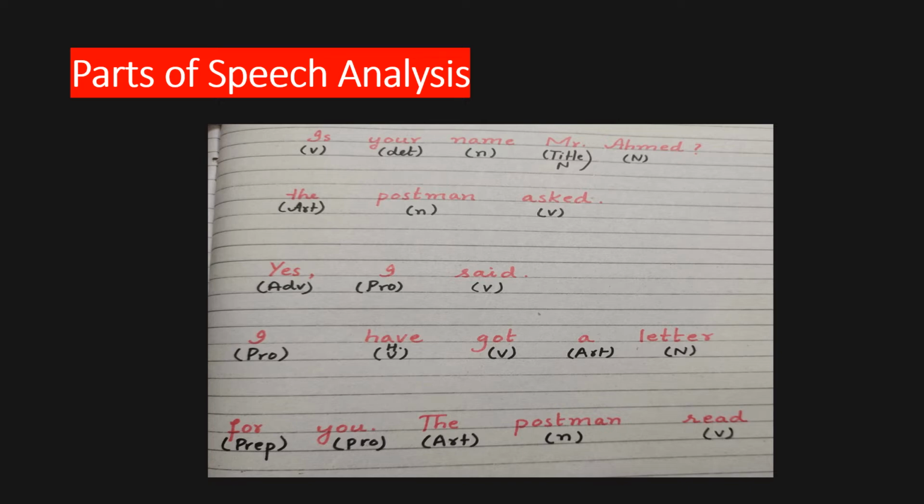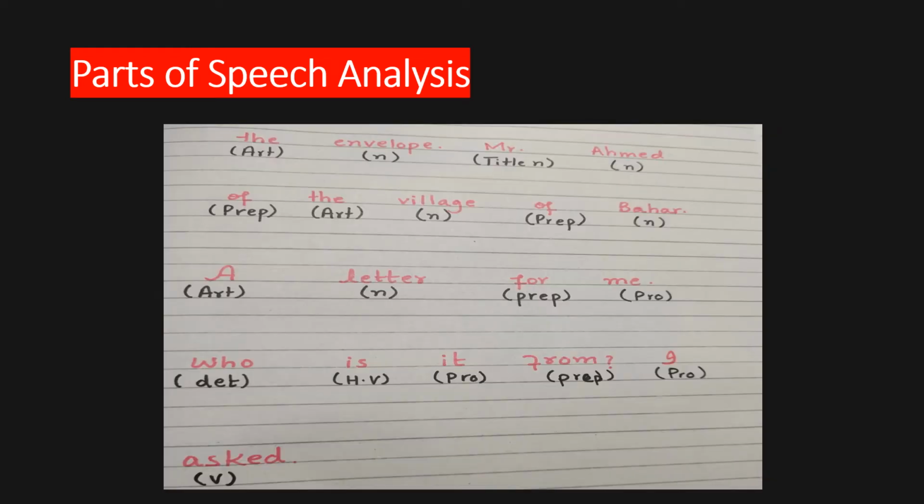For is the preposition and you is pronoun. The is article. Postman is noun. Read is verb. The is article and envelope is the noun. Mr. again title noun. Ahmad is the noun. Of is the preposition. The is article and village is noun. Of is preposition. Bahar is noun. A is an article. Letter is noun. For is preposition and me is pronoun.